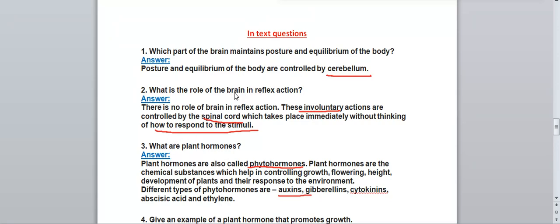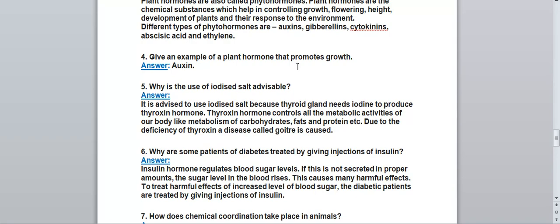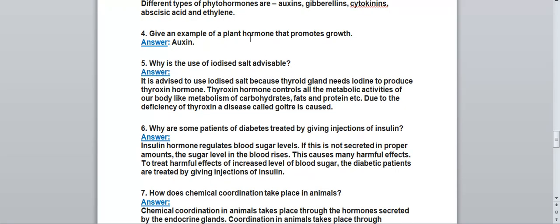Sometimes a question is also asked, name a plant hormone which inhibits growth. That time you can write abscisic acid or ethylene. Next question we have, give an example of a plant hormone that promotes growth. Auxin helps in the growth of the plant. You can write that one.